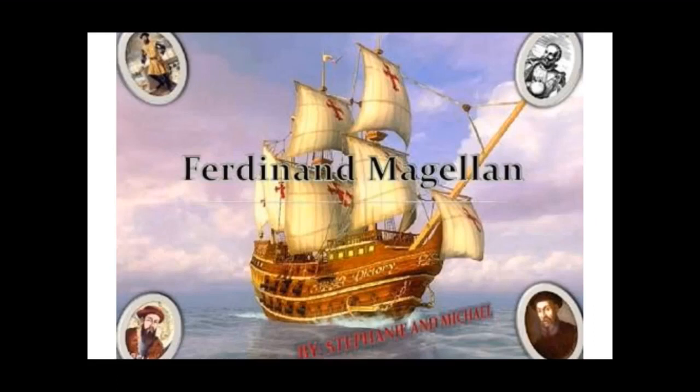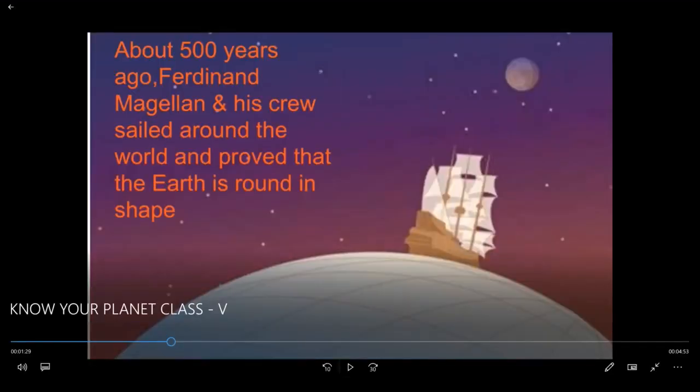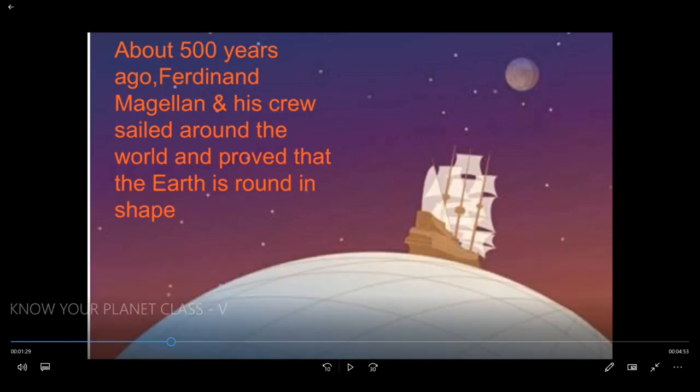Ferdinand Magellan. You can see this image. About 500 years ago, Ferdinand Magellan and his crew sailed around the world and proved that the earth is round in shape. Once more, about 500 years ago, Ferdinand Magellan and his crew sailed around the world and proved that the earth is round in shape.